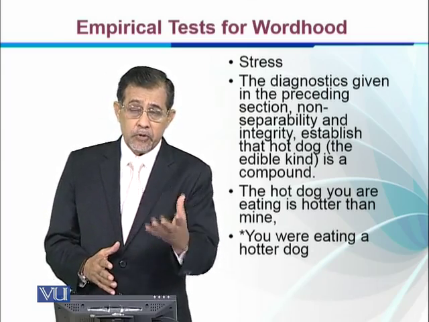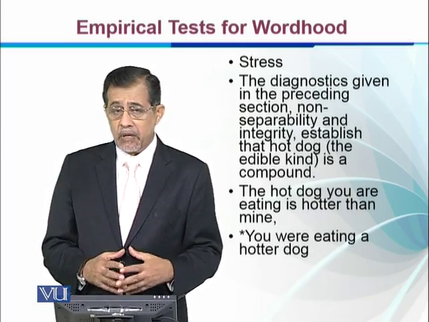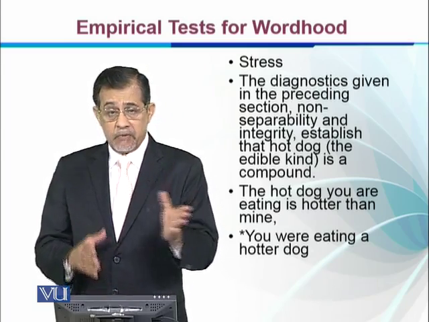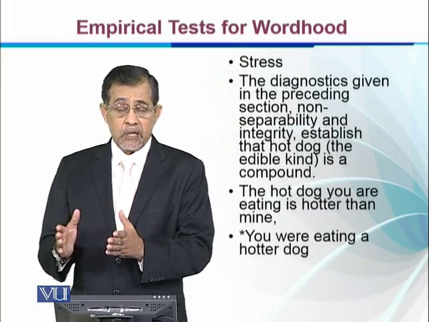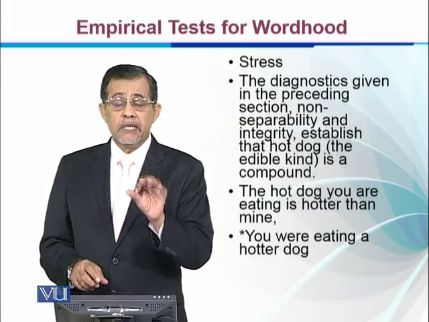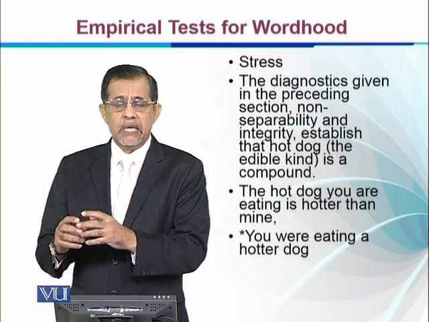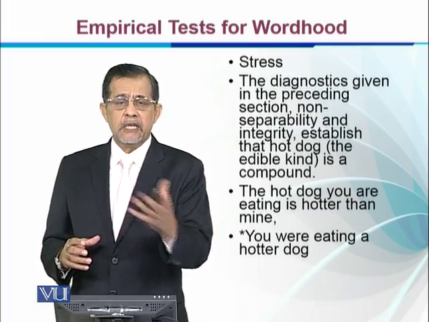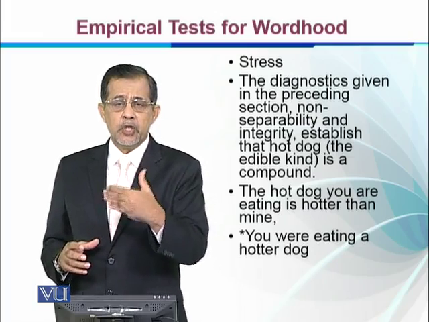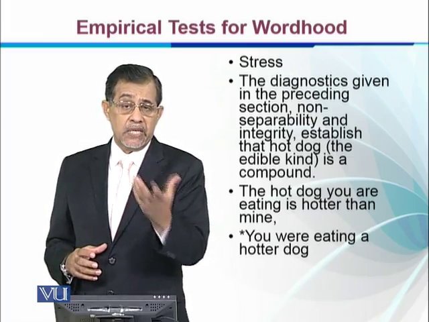You cannot put it into comparative degree, this hotter dog, right? Otherwise, the word hot, hotter and hottest is possible. But in this instance, it is part of a compound word, and as part of the compound word, we cannot use it as it is used as a single word hot.